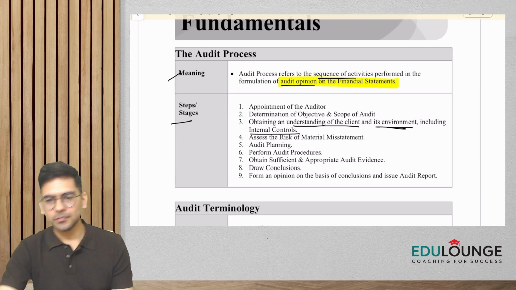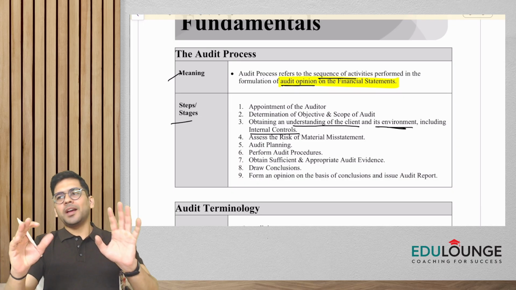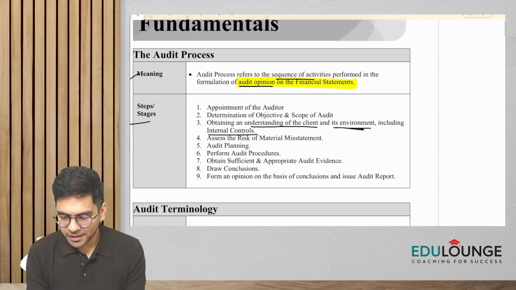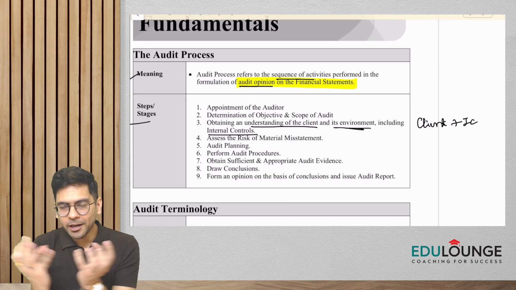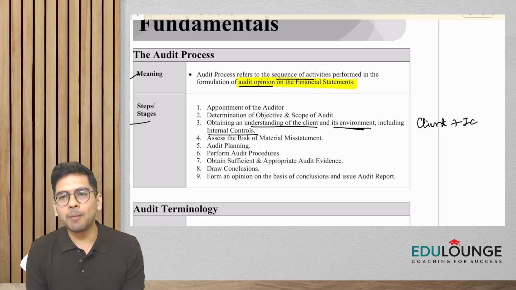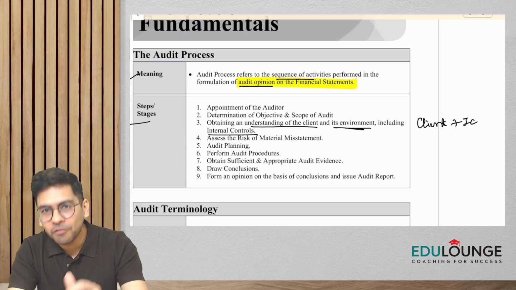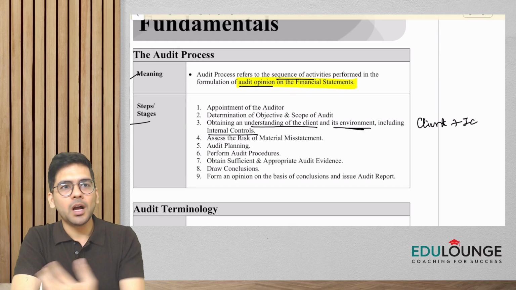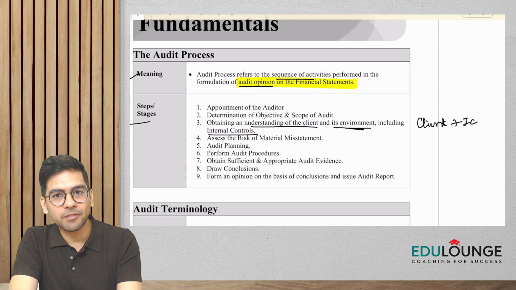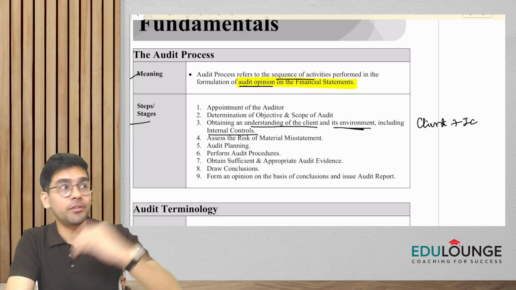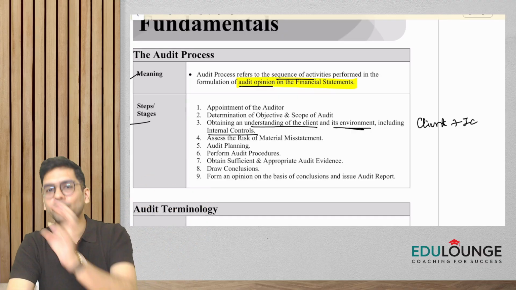Okay, all right, now, guys, what I've done here is I try to understand the client, and I try to obtain an understanding of their internal controls, and when I do this, it gives me an idea about the chances of misstatements in the financial statement, how many mistakes might be there. Generally, what did I tell you? If internal controls are good, the chance of misstatements would be low.